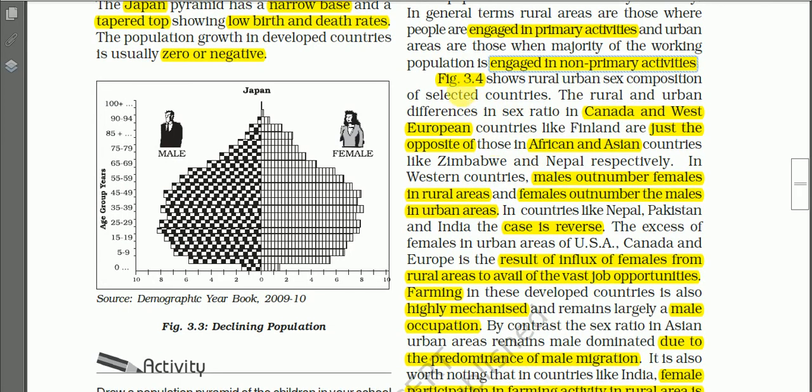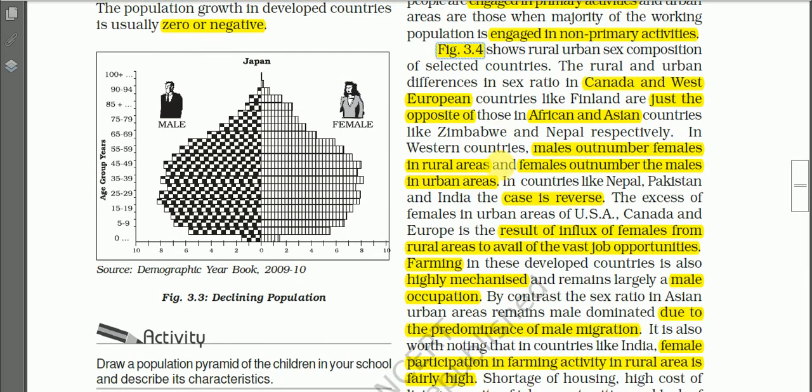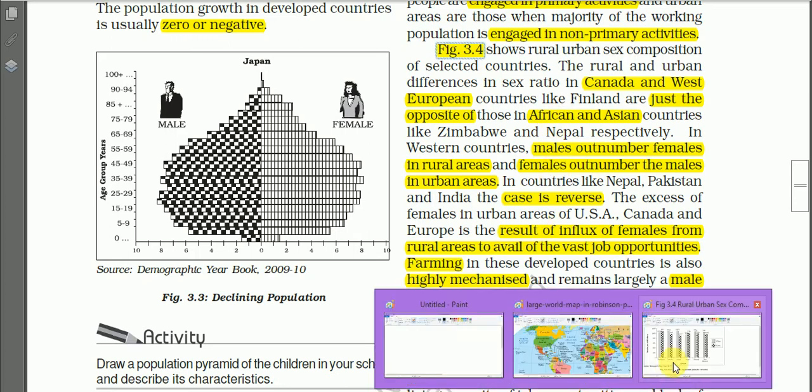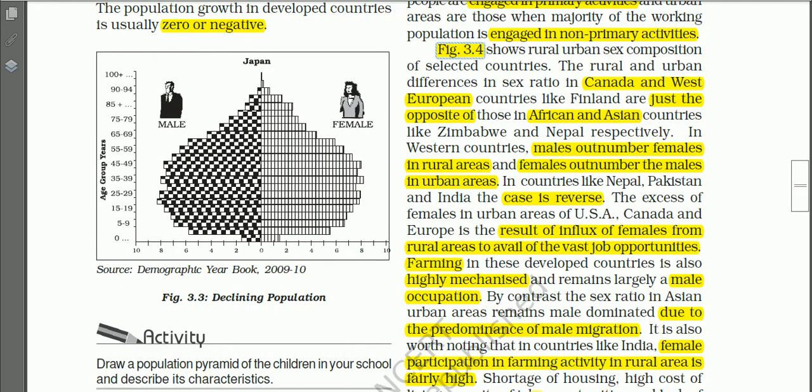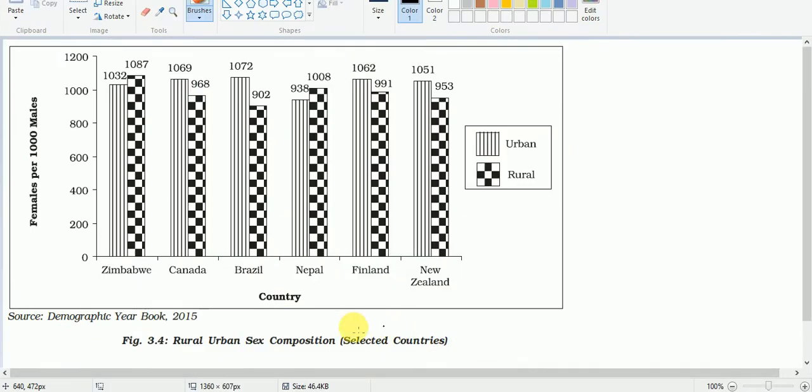So figure number 3.4 shows the rural-urban sex composition of selected countries. Okay, so let us read. Actually, we may read this figure number 3.4 first. So this is figure number 3.4, a multiple bar diagram showing rural-urban sex composition of selected countries of the world.